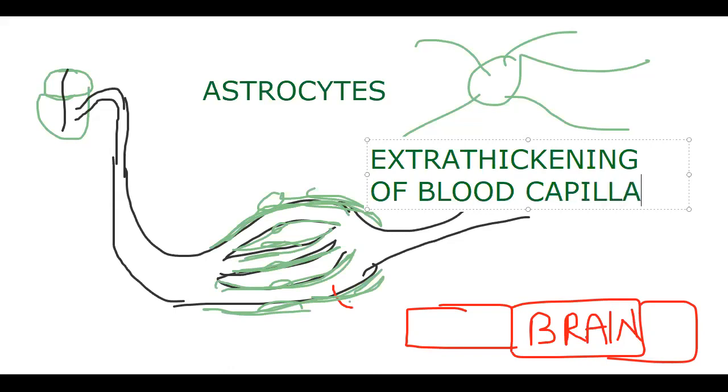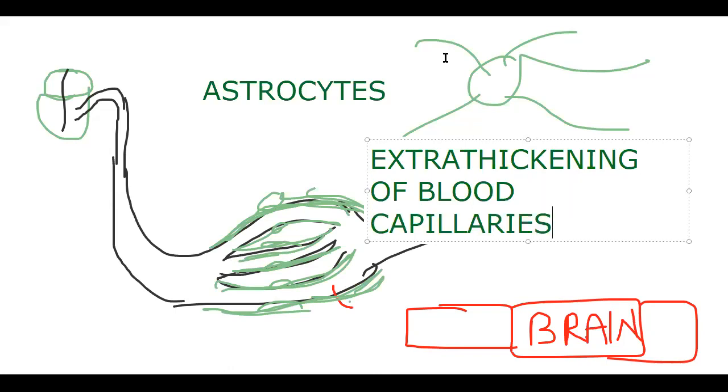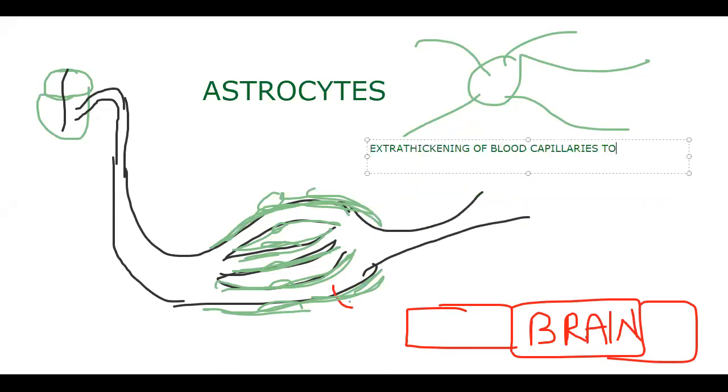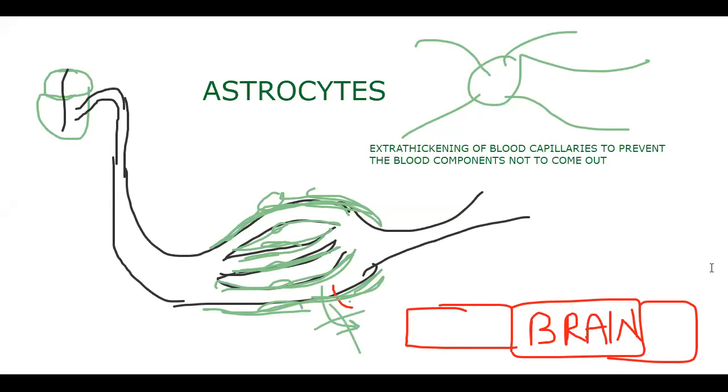Extra thickening of the blood capillaries, for what? To prevent the blood components from coming out. Because if any toxic material is present in the blood, that may do harm to a very sensitive portion, that is the brain. So that's why we don't allow a single fluid to come out. That is the function of astrocytes.